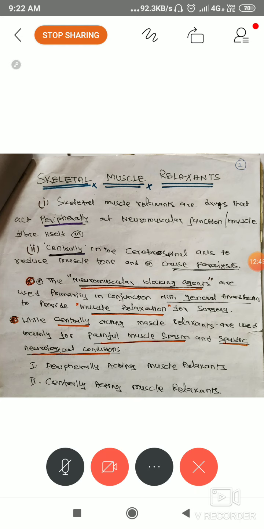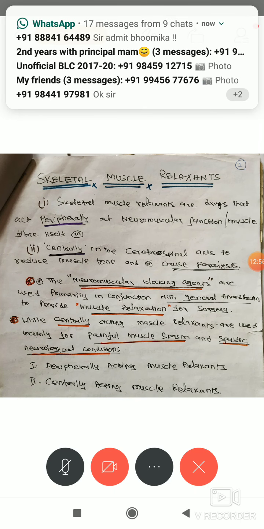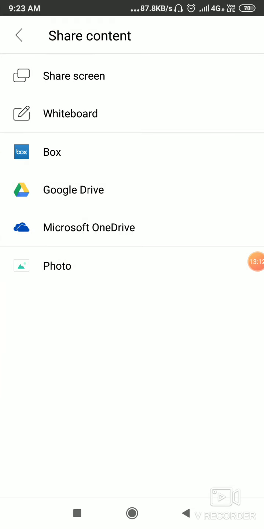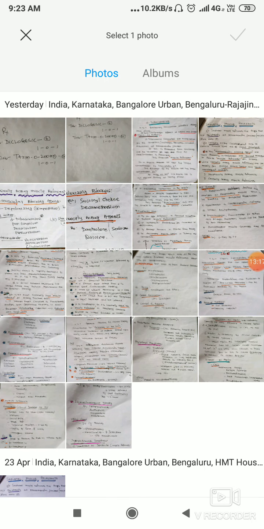So the painful muscle spasm or muscle tone will be decreased or released, and due to this we get the muscle relaxant effect. As simple as that. The first is the peripherally acting muscle relaxant, the second is the centrally acting muscle relaxant. So muscle relaxants are of two types: peripherally acting and centrally acting. This is understood. Is it clear? Okay. Next, we'll pass on to classification.